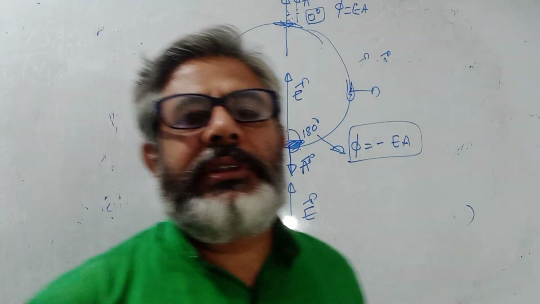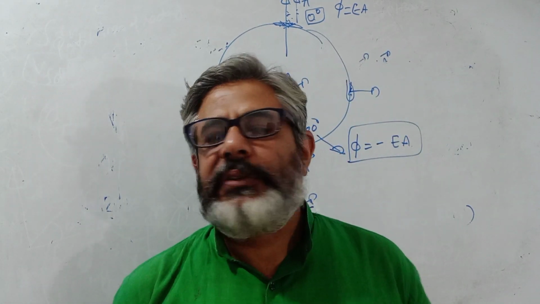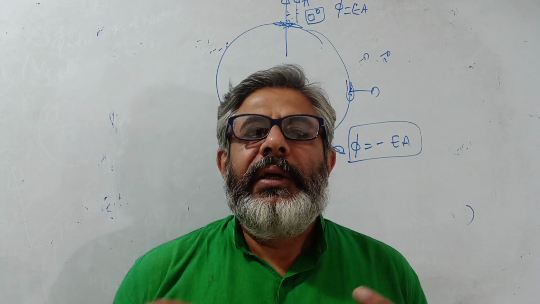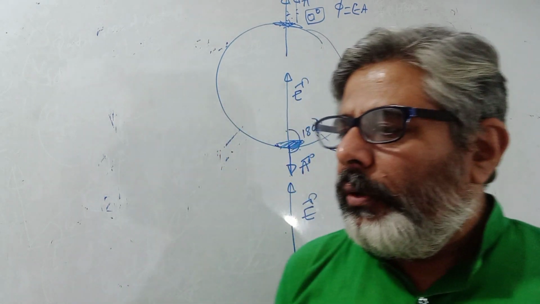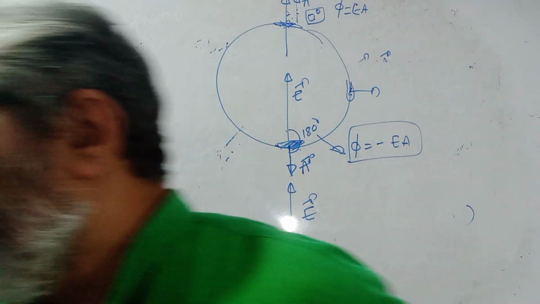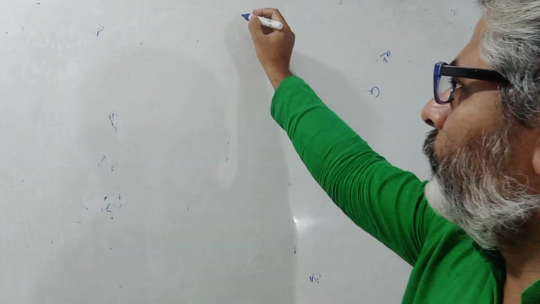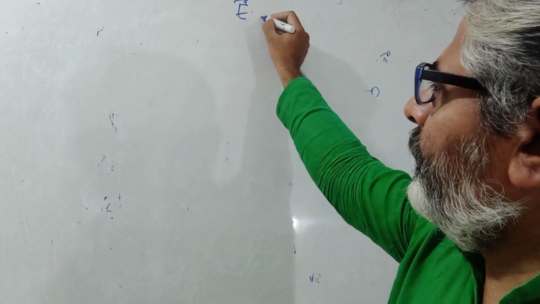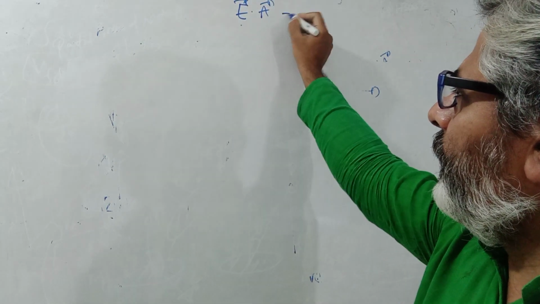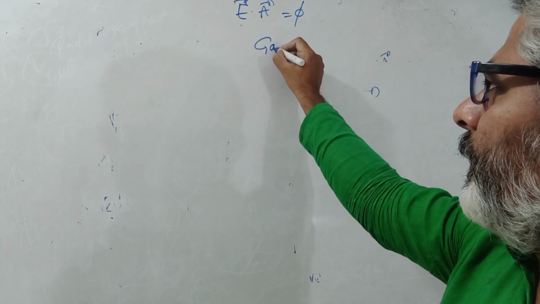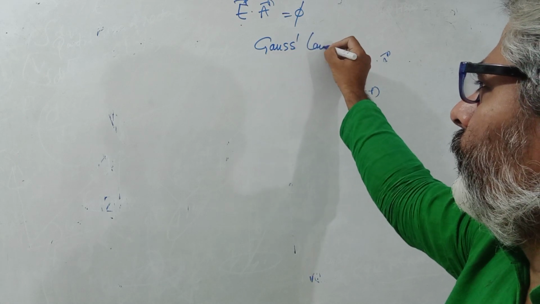The first thing to understand in Gauss law is electric flux, which I said is the dot product of electric field intensity and area vector. Now next I give you the definition of Gauss law itself. What is the definition of Gauss law? Please understand this carefully. So far we have talked about flux. I have told you that the dot product of electric field intensity E and area vector is flux. Now I am writing the statement of Gauss law.